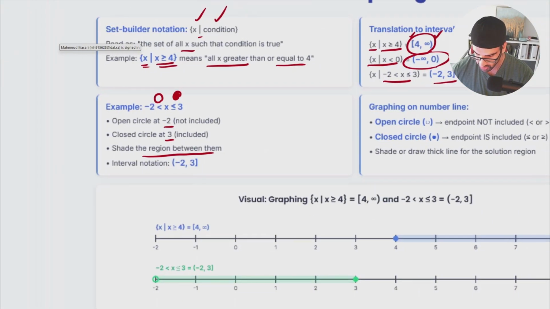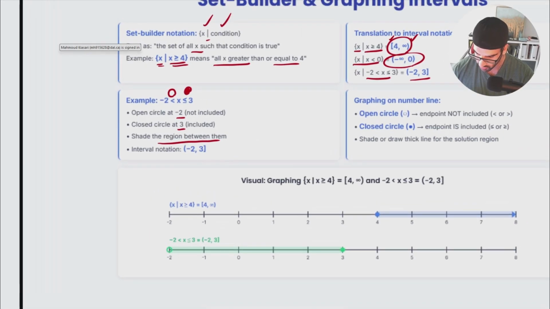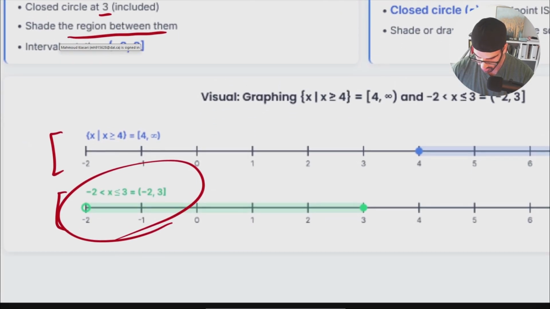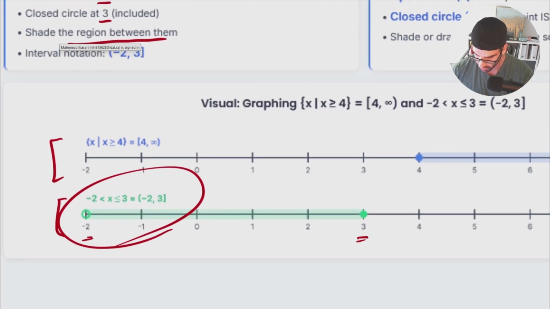So how can I shade the region? It's simple. It means that I have the line of numbers like previously, and I'm looking for that specific range that's going to satisfy everything. So my x should be bigger than -2 and smaller than or equal to 3, knowing again that -2 is excluded and 3 is included. I'm going to start from here, and finish over here, shading everything between them, and this guy is an open circle and this guy is a closed circle itself.